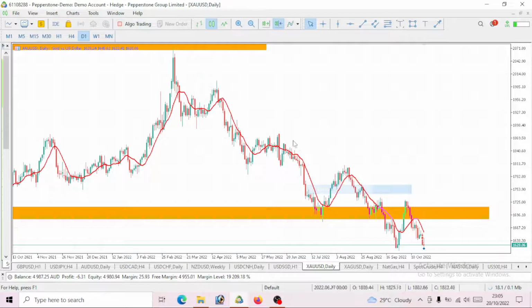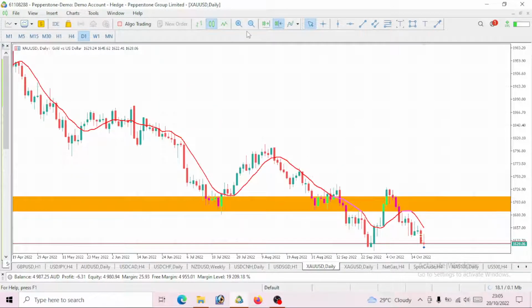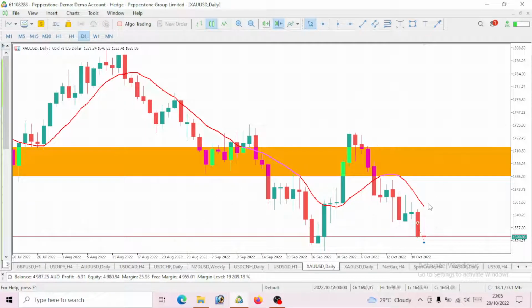And I've also included a moving average, the 10 period, which I'll be using. Once price is below our 10 period moving average, it is definitely below our 20 period moving average. We all know the rules of trading it. Once the price is below the 10 period moving average, we are to short this price. So clearly this price is below the 10 period moving average and we are to short it.